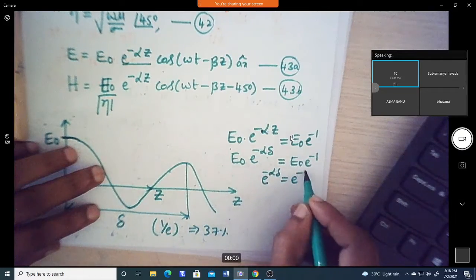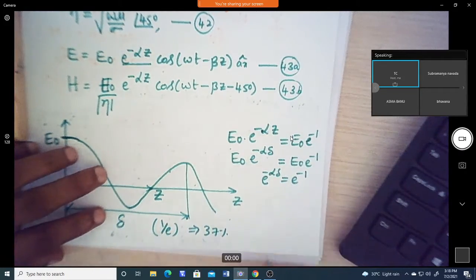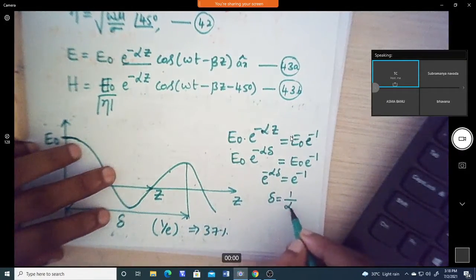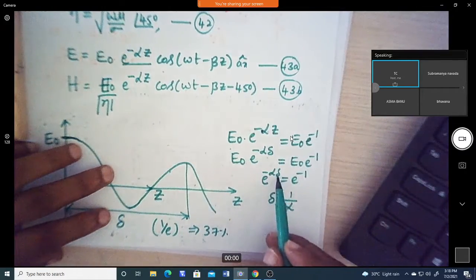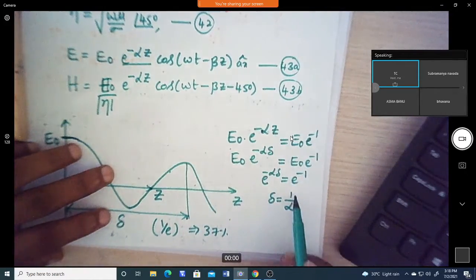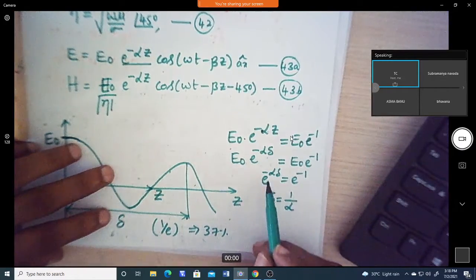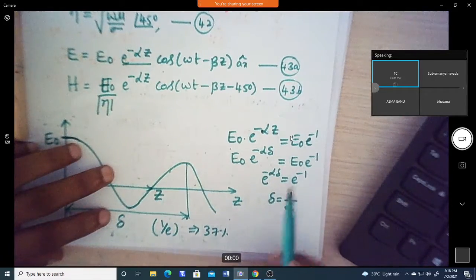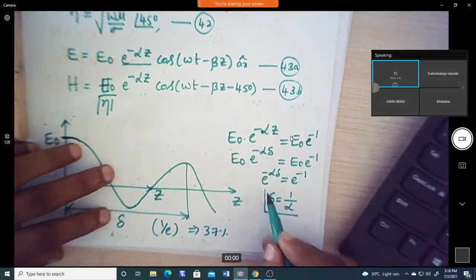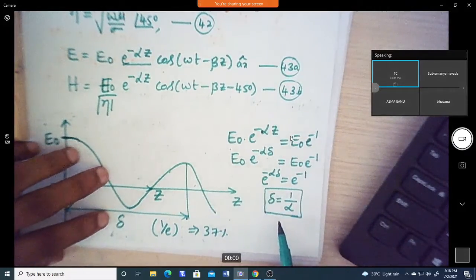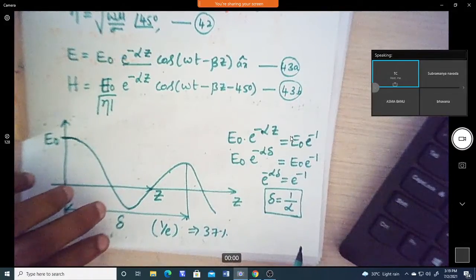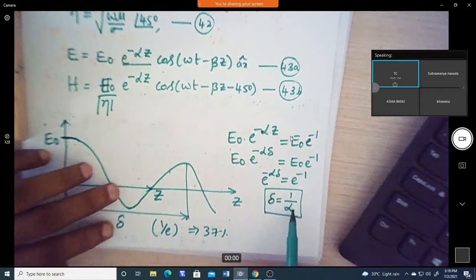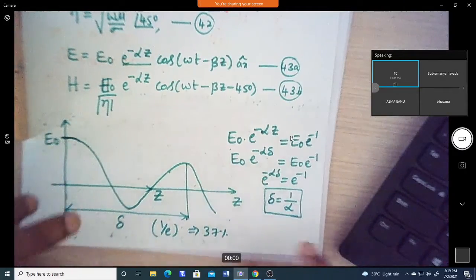e power minus alpha delta equals e power minus 1, and we get delta equals 1 over alpha, or alpha delta equals 1 and delta equals 1 by alpha. If you take ln on both sides, ln and e cancel each other, giving minus alpha delta equals minus 1, so delta equals 1 by alpha. This equation is true for any material medium. This delta is the reciprocal of the attenuation constant, and it holds for any material medium.